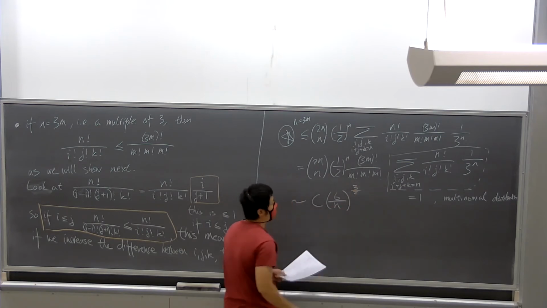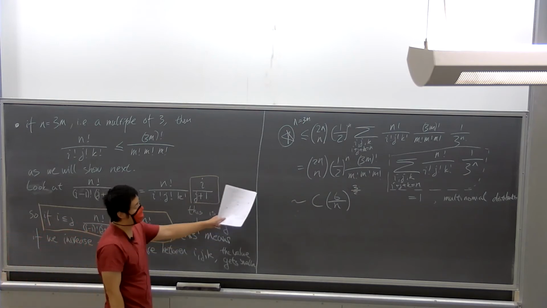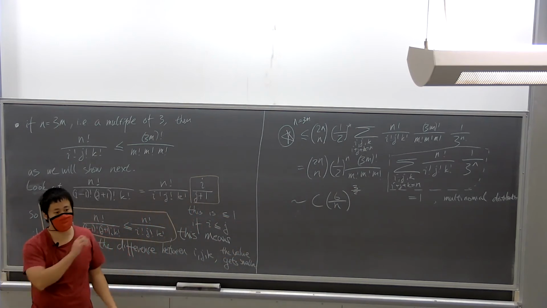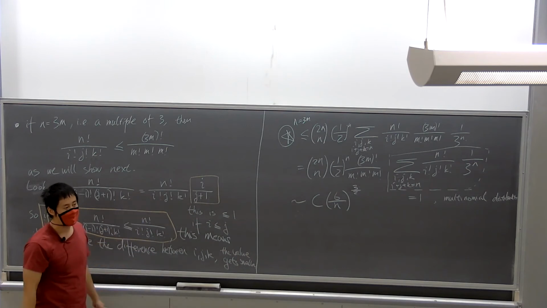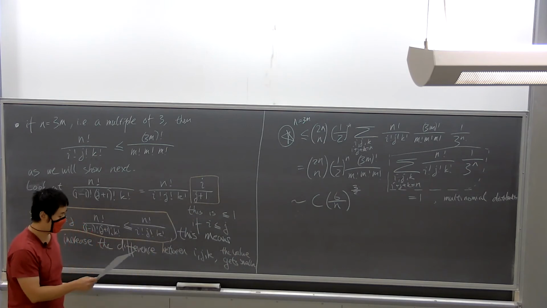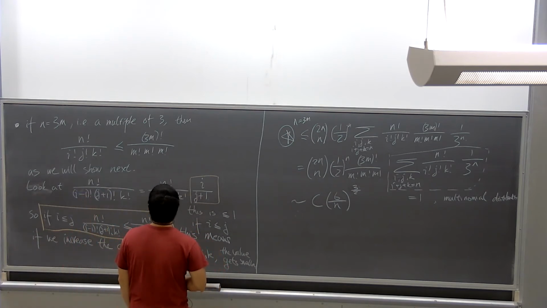You just use, because now every term here is just going to be a bunch of factorials. Then just take the Stirling formula as equality, plug them in, and a bunch of the terms will cancel. So in the end, we get this. Right? So this finished the case when n is equal to 3m.